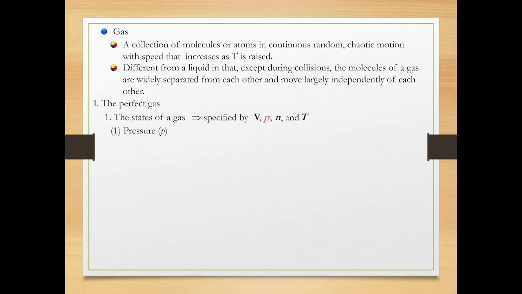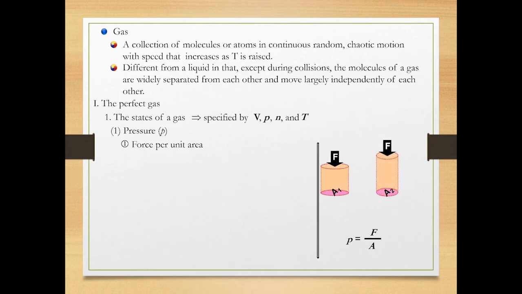What is pressure? How do you define the pressure? It is force per unit area, or F over A. It is directly proportional to force, but inversely proportional to area. Here is force acting on area 1 and the same force acting on area 2.